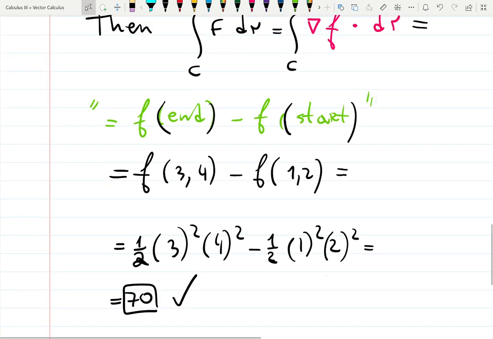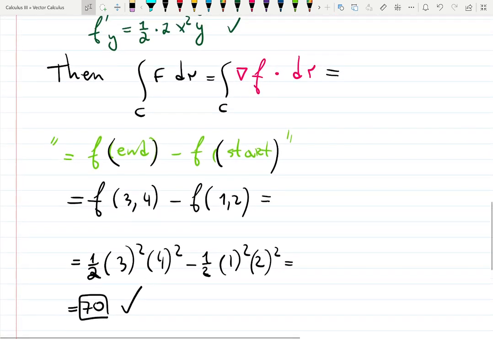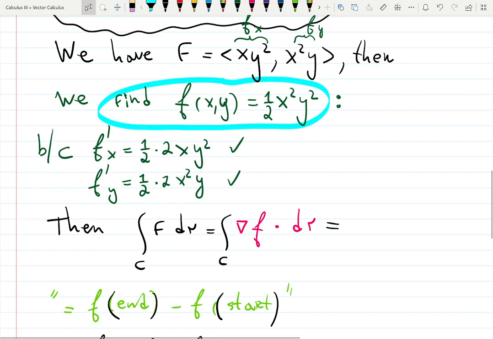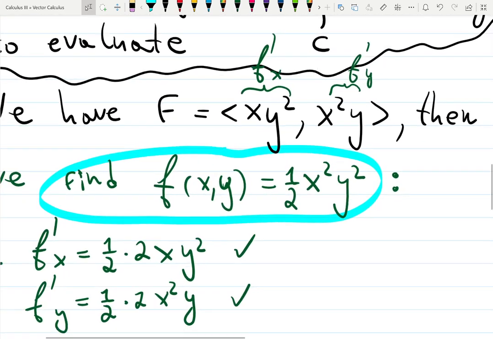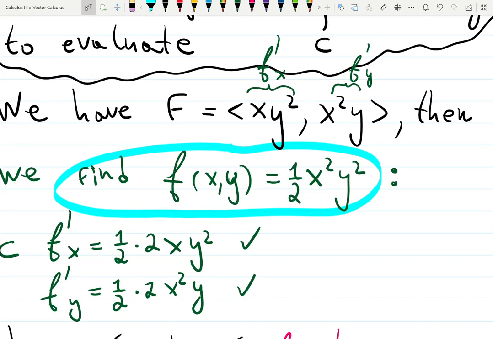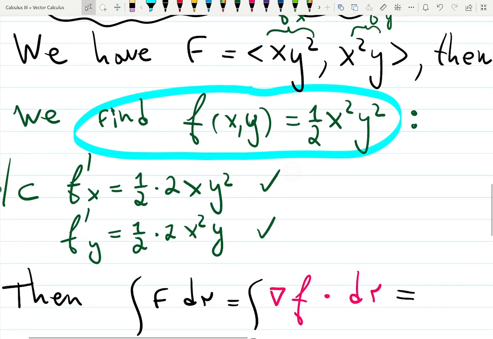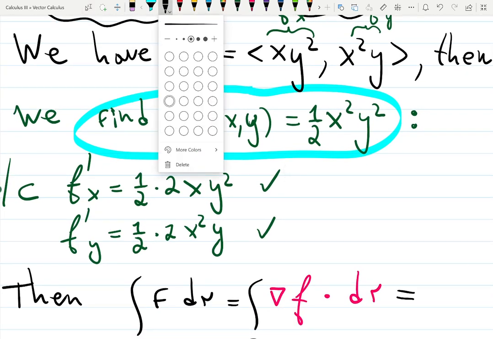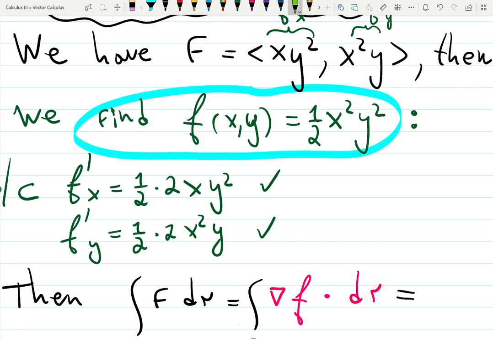Yes? So wait, how did you find out that 1/2 x squared? Yeah, 1/2 x squared, that's a good question. How to figure this out. So, Sagar, do you want to explain how you figured it out? I just did the integration of one of the terms, like for x y squared, and then just manipulated the square roots and the coefficients.